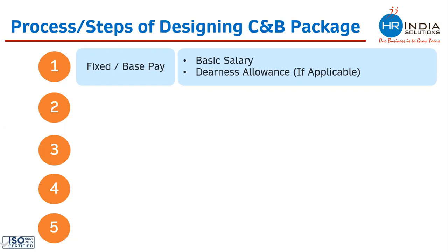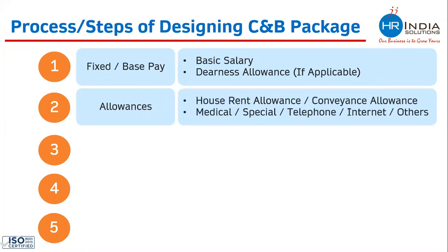Once you are done with the first step, as a second step, you need to decide what allowances need to be paid. Whatever allowances your company is paying, you need to include those allowances. Allowances can be house rent allowance, conveyance allowance, medical allowance, special allowance, telephone allowance, internet, and others. As I said, allowances are purely a choice of the employer. Whatever allowances you want to pay depends upon company choice. Companies decide whatever suits them and their employees.